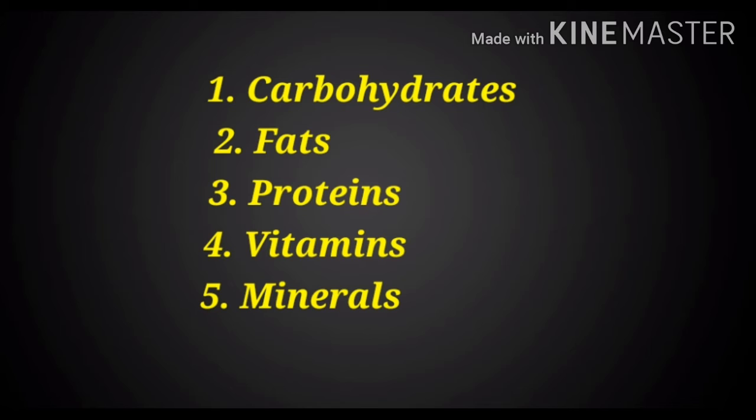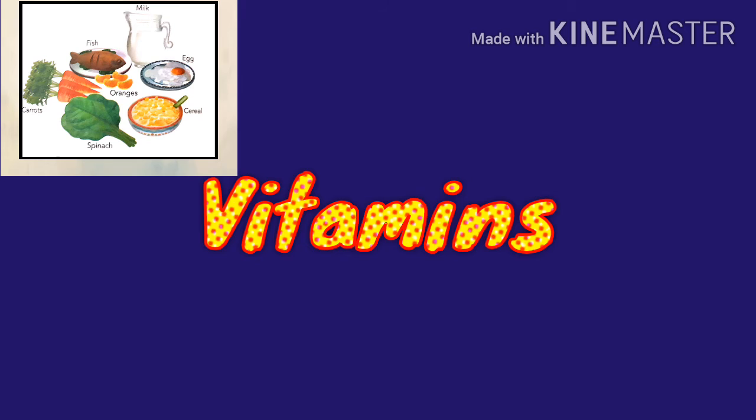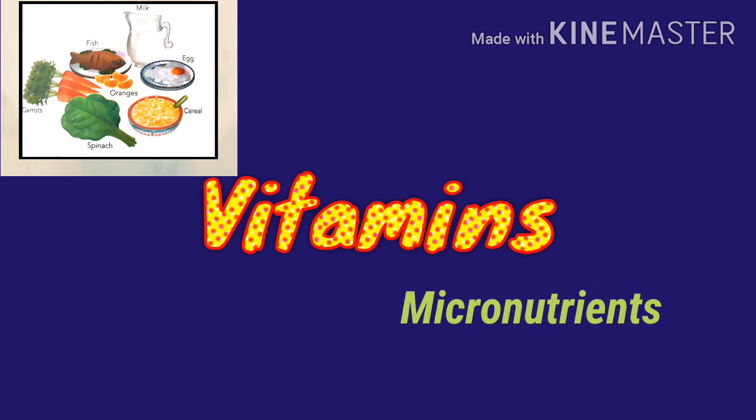And now we'll discuss the next type of nutrient, vitamins. Vitamins are essential for the healthy functioning of the body. Animals cannot manufacture these compounds, so they need to get them from plants. Only minute quantities of these compounds are needed by the body. But if our diet lacks these nutrients, we can fall ill. So for maintaining good health and normal growth, vitamins are required for our body. Vitamins are required in smaller amounts and thus they are called micronutrients.